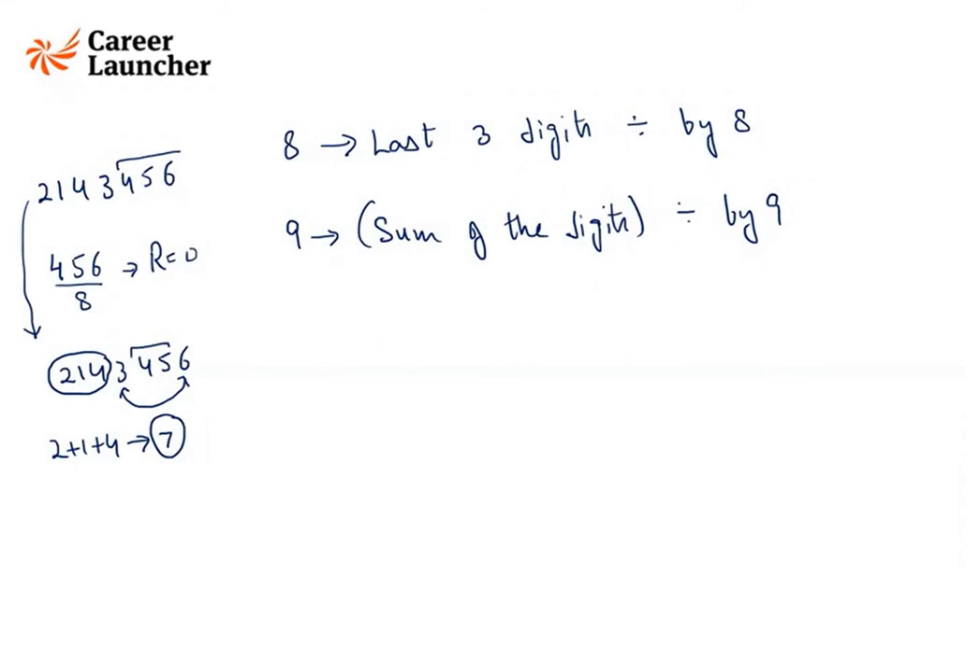So instead of adding all the digits, I can take 2 digits, 3 digits at a time and check. Then there is the rule for 10, which is again a very simple rule. Last digit should be 0. Rule for 12 should be divisible by 3 and 4 both.